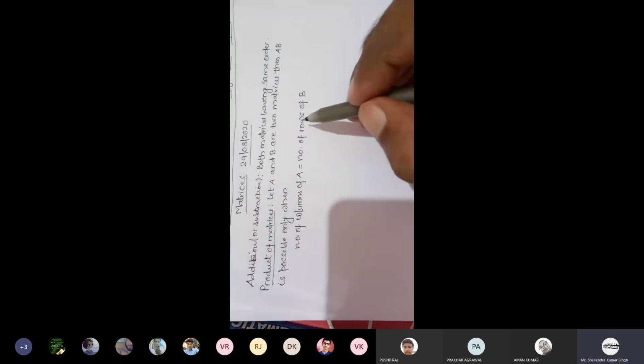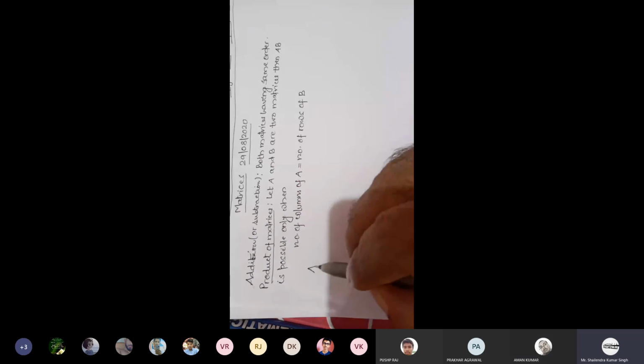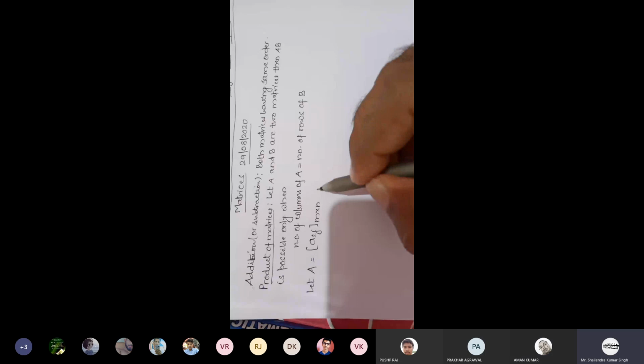For example, let A is equals to Aij M cross N and B is equals to Bjk of N cross P, suppose be two matrices.